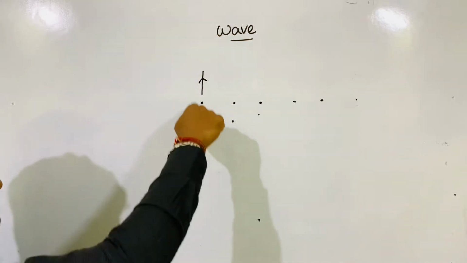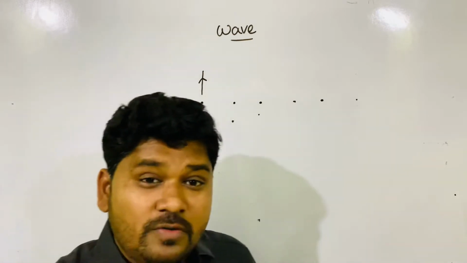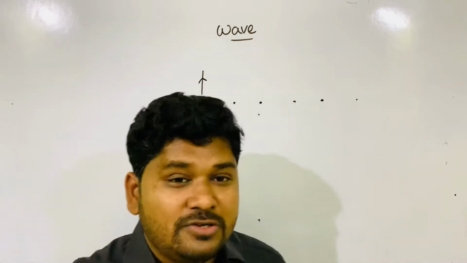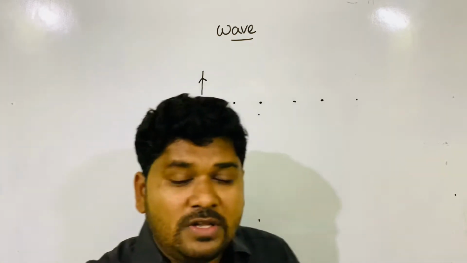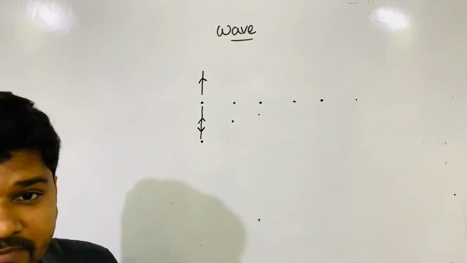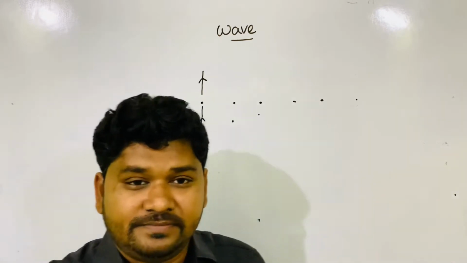This molecule executes simple harmonic motion and makes the next molecule execute simple harmonic motion. Then that molecule makes the next molecule execute simple harmonic motion. Like this, all the molecules now start executing simple harmonic motion. Means they are all doing oscillation.